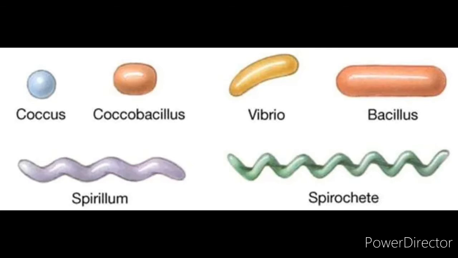Spirillum, these are the spiral-shaped bacteria. Vibrio, these are the comma-shaped bacteria. Example, Vibrio cholerae, which is actually responsible for the cholera disease.